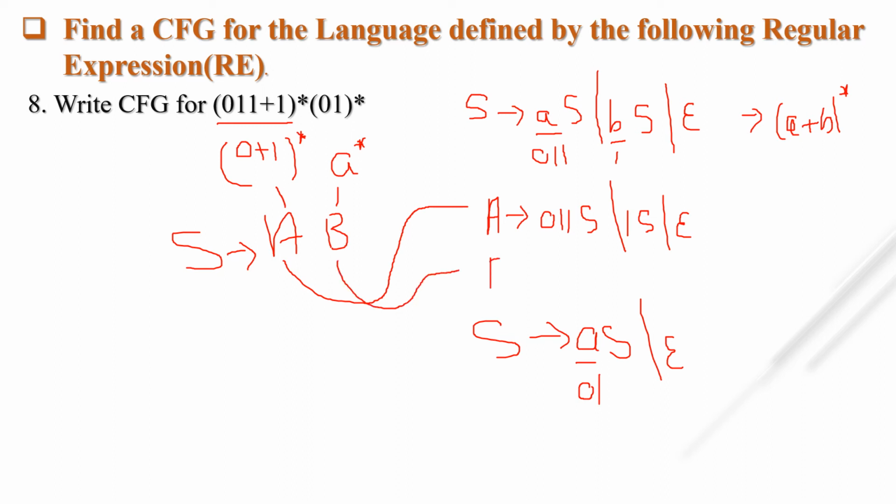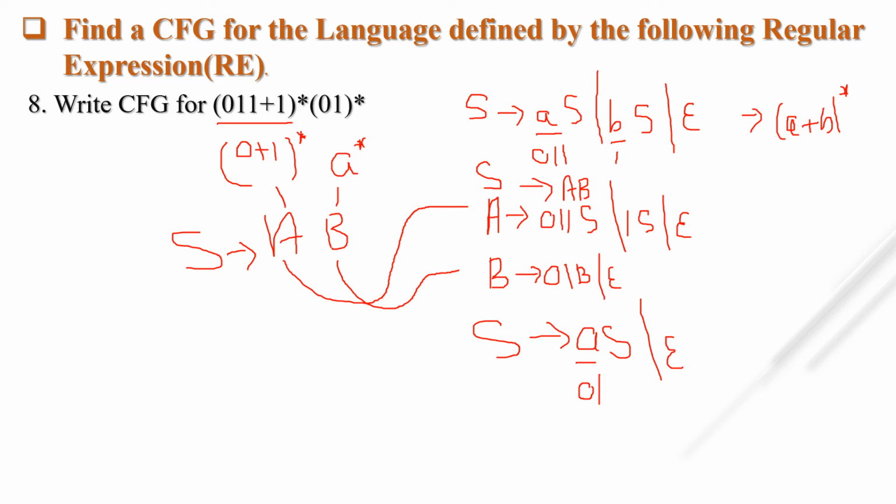Simply B tends to 01B and null, and simply I have to put here S tends to AB. The CFG is ready. So the first five are the most important CFGs for you. How we generate any combination of A and B, how we generate A star, how we generate A star B star. First you have to learn that, and then the rest of the CFGs are very easy.